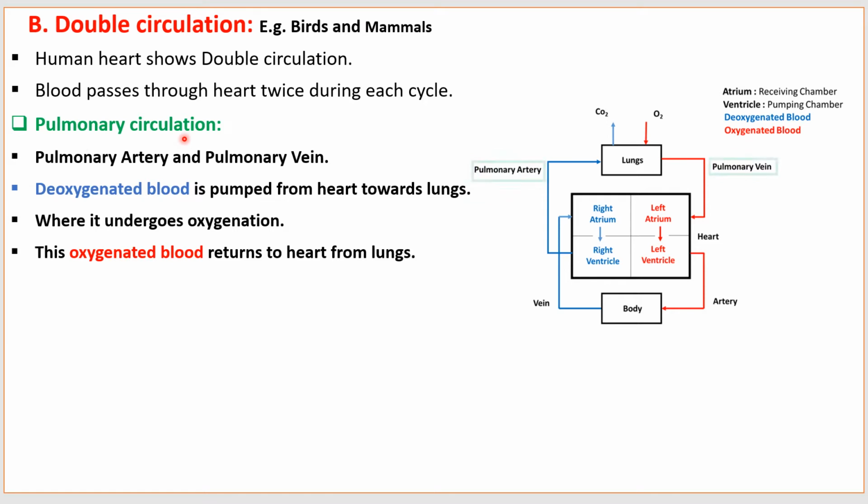Pulmonary circulation consists of the pulmonary artery and pulmonary vein. The pulmonary artery carries deoxygenated blood from the heart towards the lungs, where it undergoes oxygenation. This oxygenated blood returns to the heart from the lungs through the pulmonary vein.